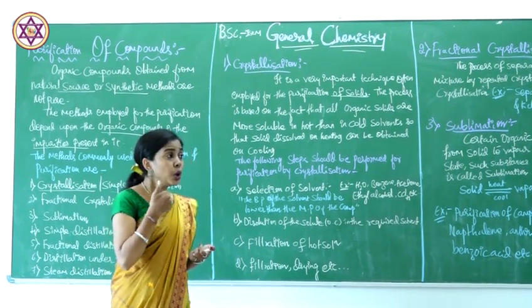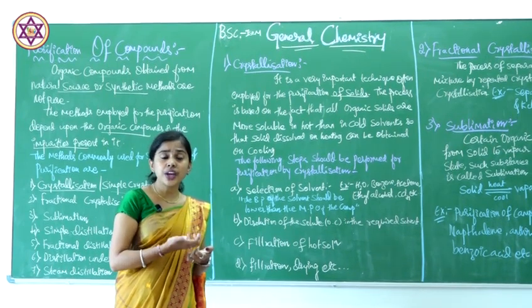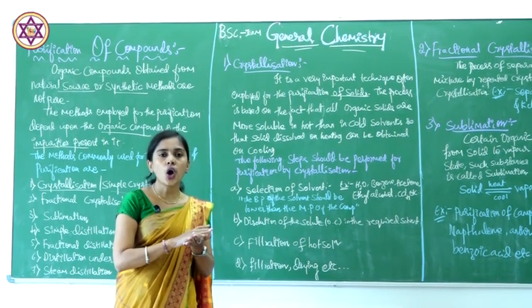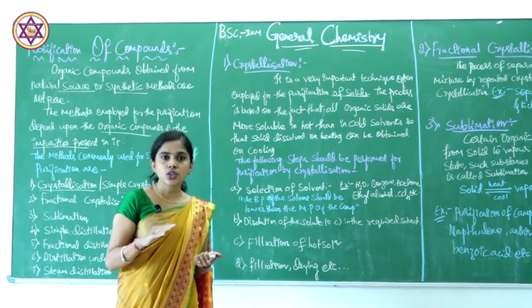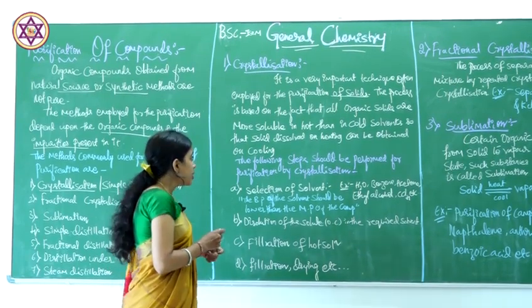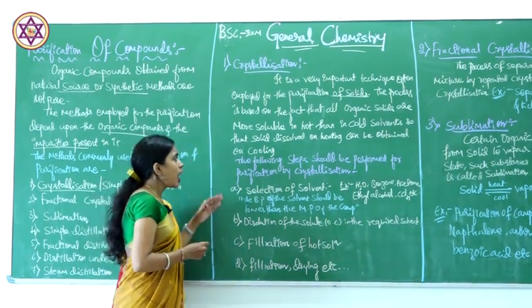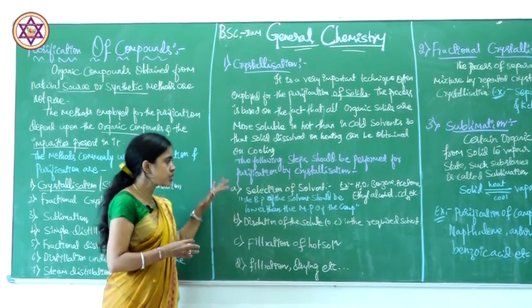Therefore we purify it by dissolving it in a hot solvent only. The organic compound should not dissolve in a cold solvent. It should dissolve in the hot solvent.